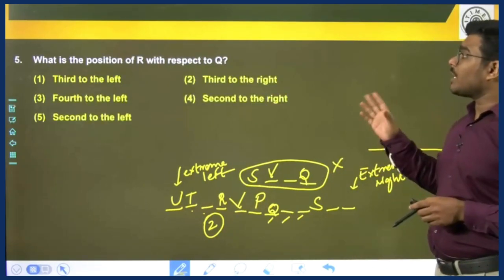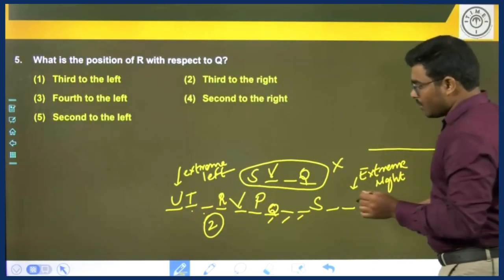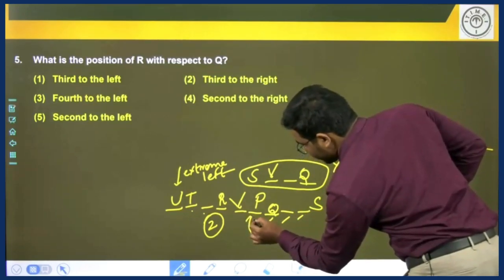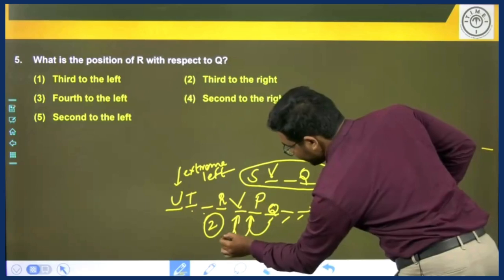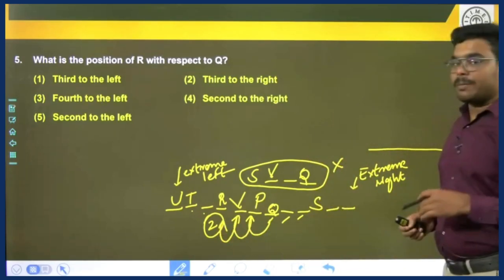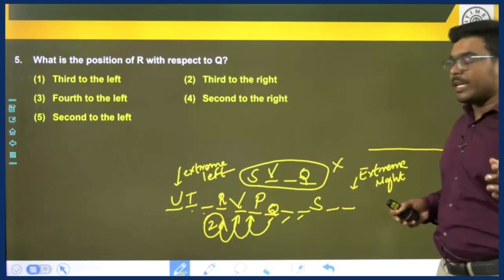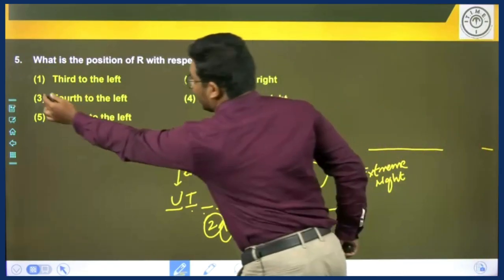What is the position of R with respect to Q? 1 position to the left, 2 positions and 3 places. R is sitting 3 places away from Q in the left direction, which means third to the left.